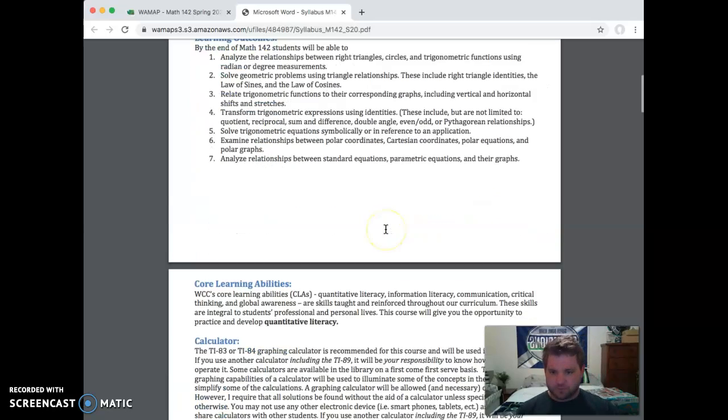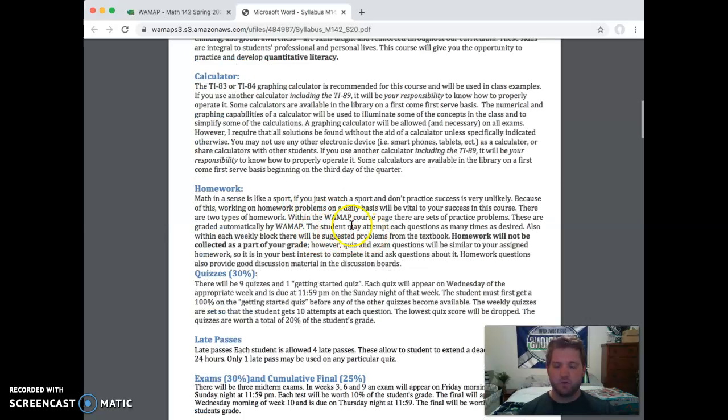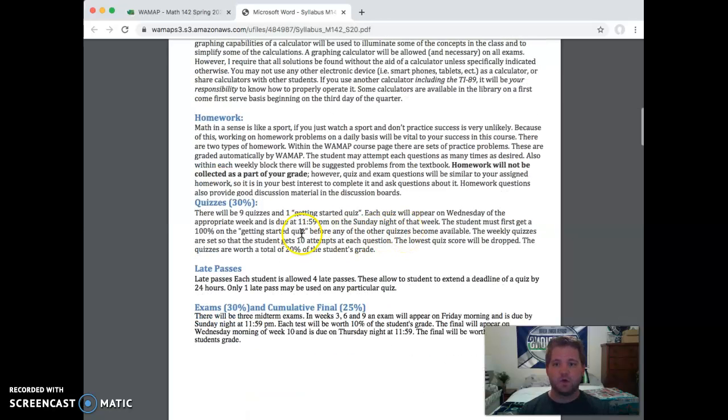Okay. So a few things to note here. I just talked a little bit about the homework. I will always direct you to homework problems in the book, and there will also be assignments or practice problems in WAMAP you can work on. There will always be weekly quizzes, and you can find them in each of the week tabs. They'll always be posted on Mondays and due on Sundays by midnight.